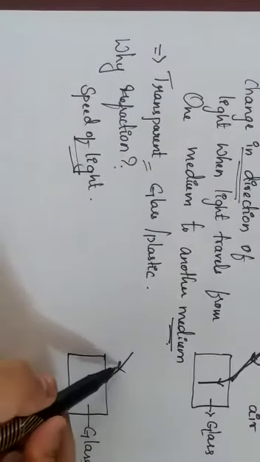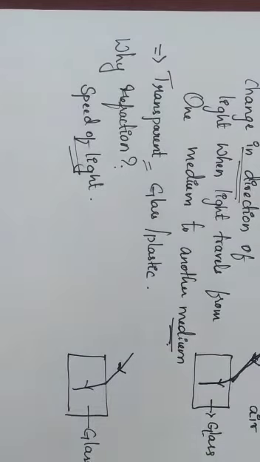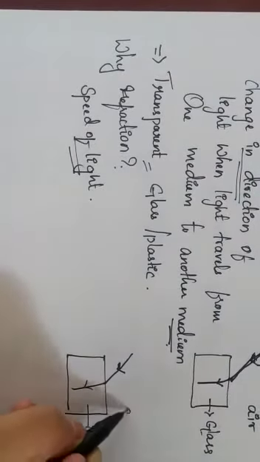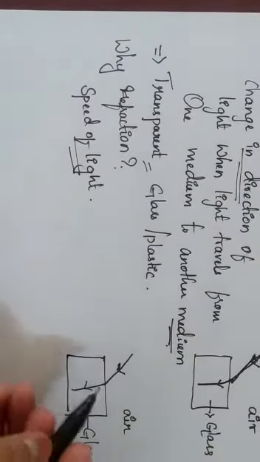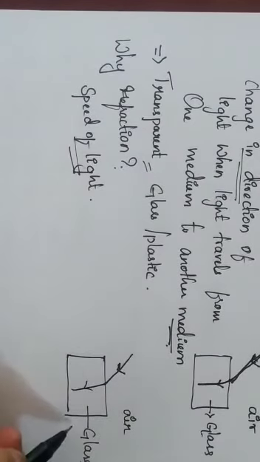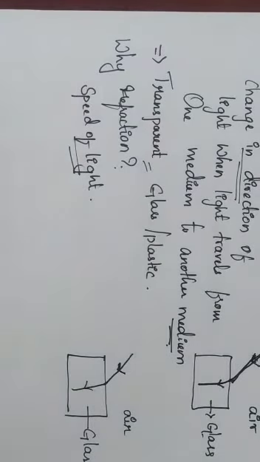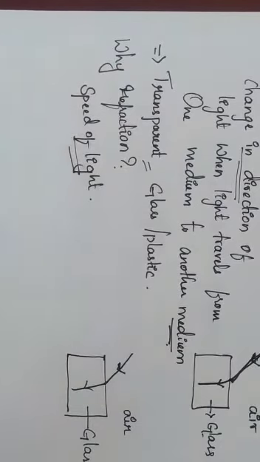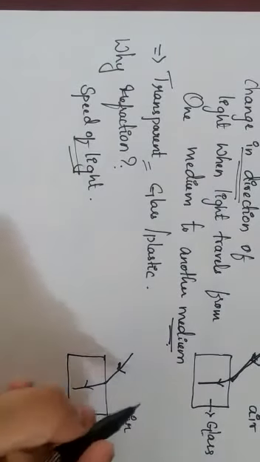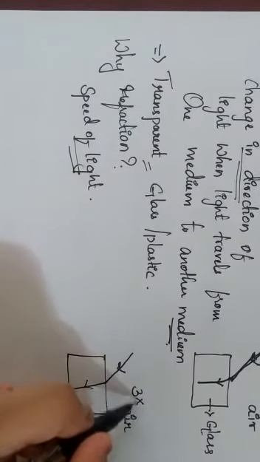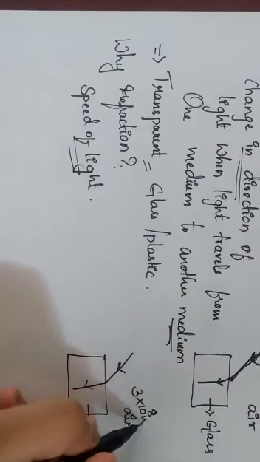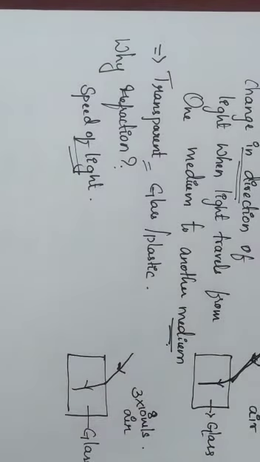Light travels in a straight line, first in the air medium. When it hits another medium, from air to glass, there is a change in speed of light. For instance, consider the speed of light in air is 3 x 10^8 meters per second. This is the speed of light in the case of air medium.